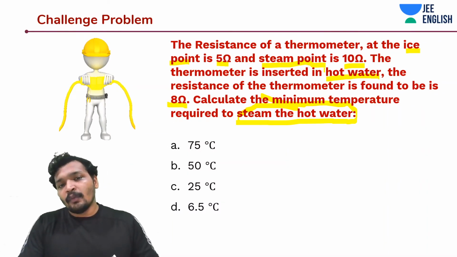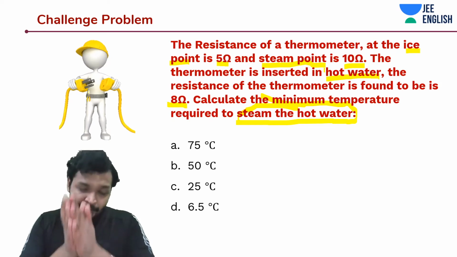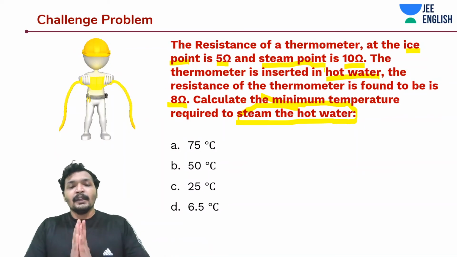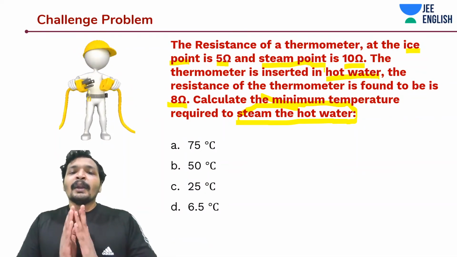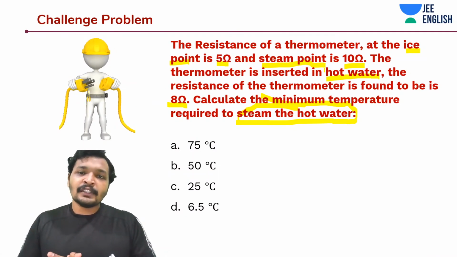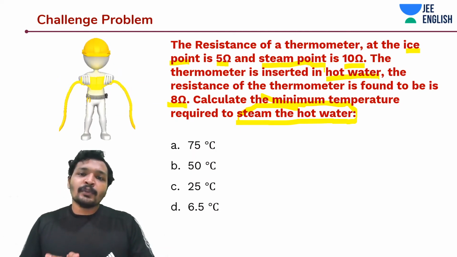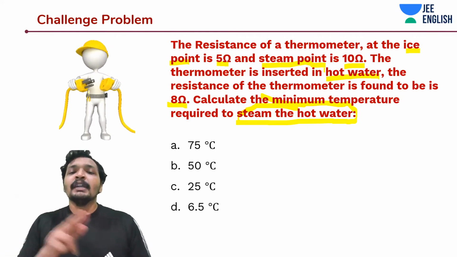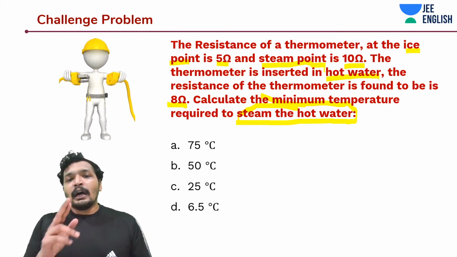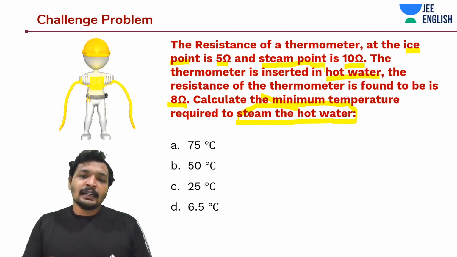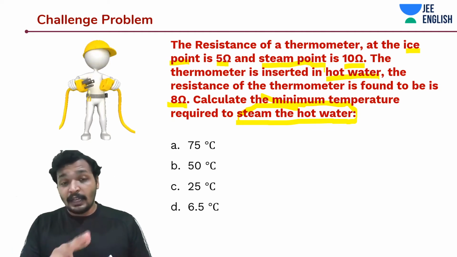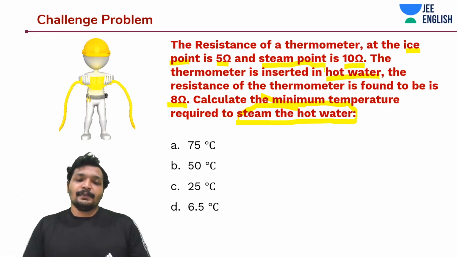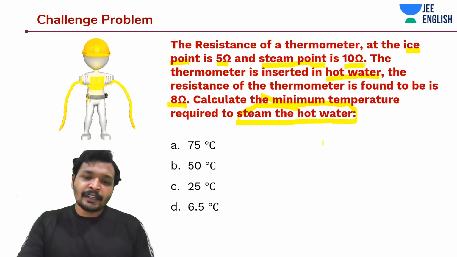10 by 8 is 1.25. So 1.25 is equal to 1 plus alpha delta T, where alpha is nothing but 1 by 100. The 1 goes to the other side and becomes 0.25 on the LHS, so 0.25 is equal to alpha delta T. Alpha is 1 by 100. That means delta T would become 25 degrees Celsius. So the increase in temperature is 25 degrees Celsius.